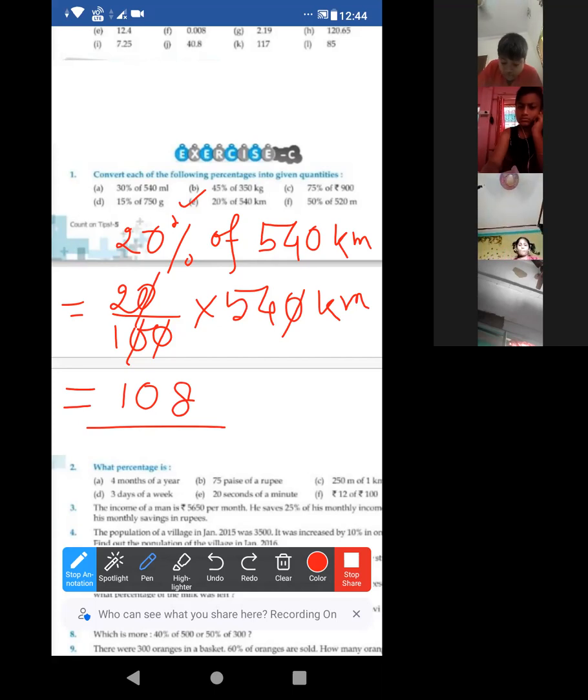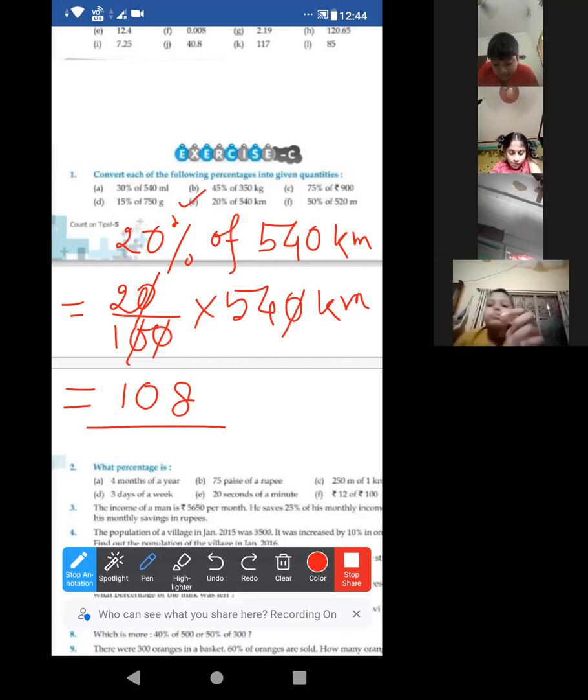Ma'am, I have a question. Like this kind of sum, we have a process. But like that kind of sum, 10% discount, how will we do that? Or is it not in our book? 10% discount, that type of thing, is basically from profit and loss. It is in your book, but not in this syllabus, not in the FA2 syllabus, understood? So don't worry, I'll make you understand that one at the time of SA2.